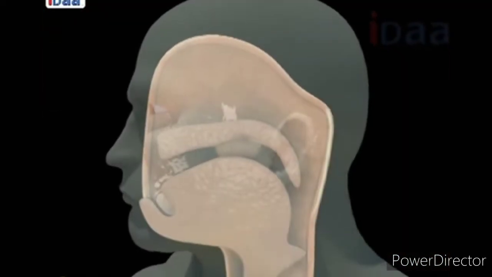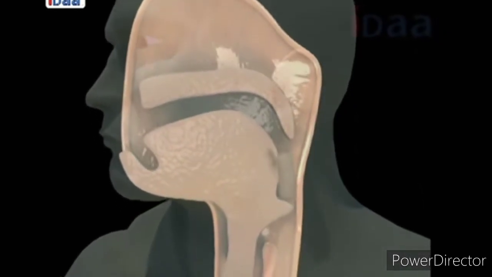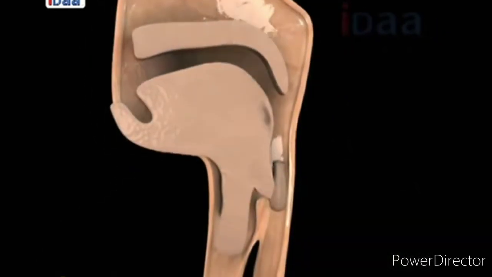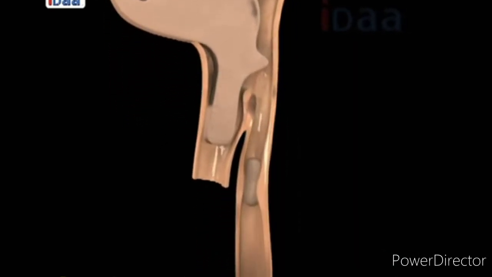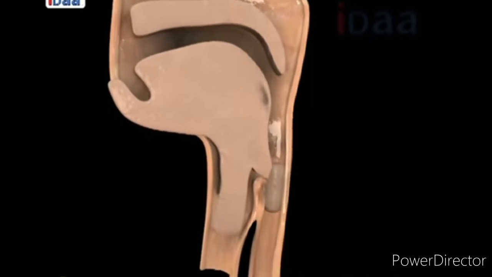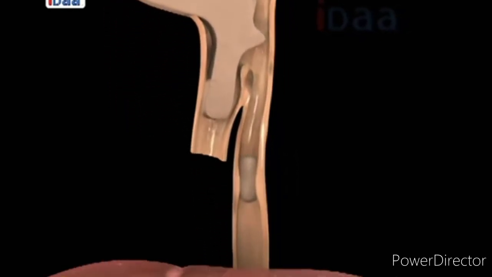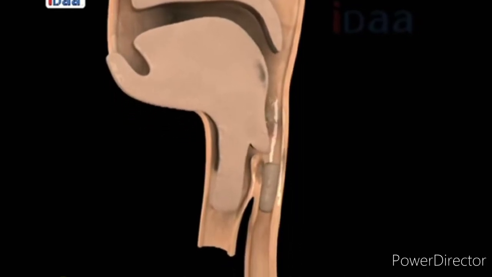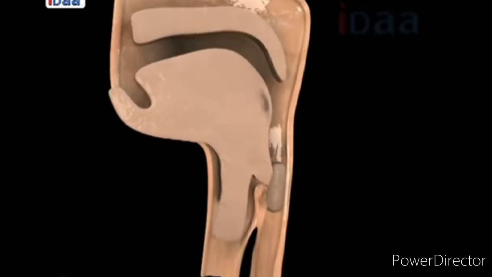Next, esophagus or food pipe. The swallowed food from the mouth passes on to the esophagus. The epiglottis, which is a flap-like structure, directs the food into the esophagus and prevents entry into the larynx or sound box. The walls of the esophagus relax and contract repeatedly to push the food down.